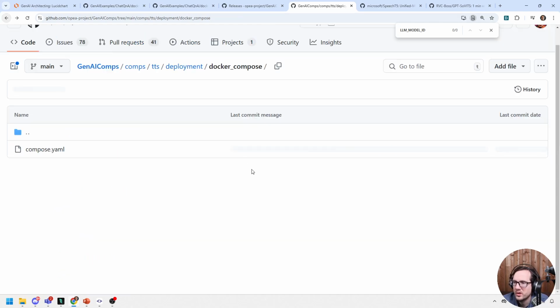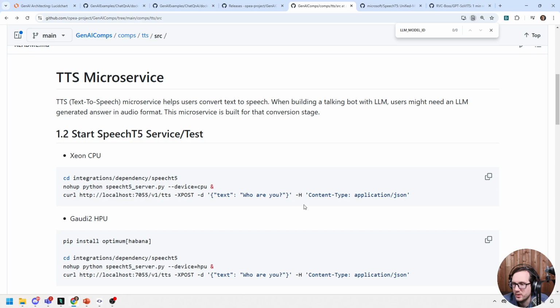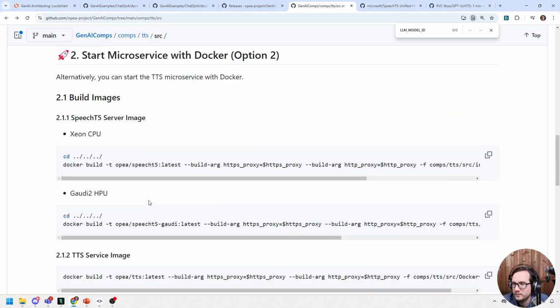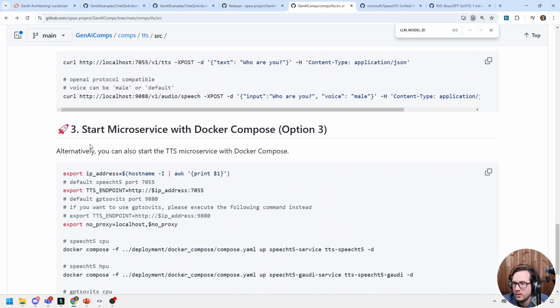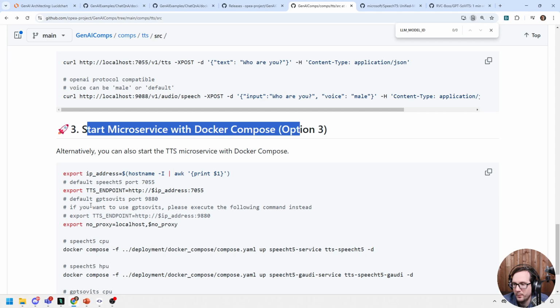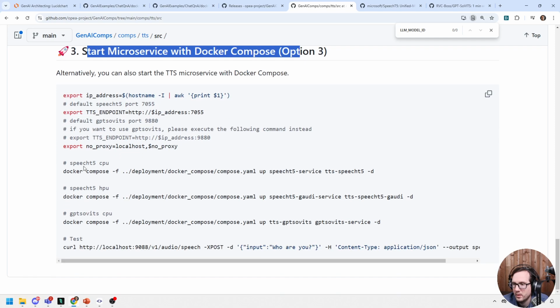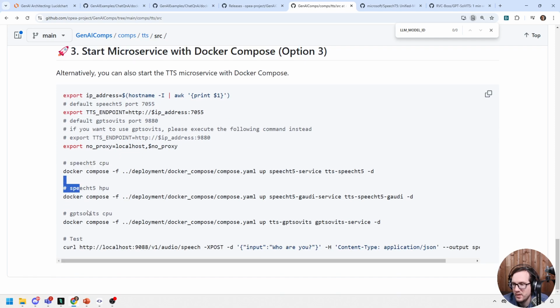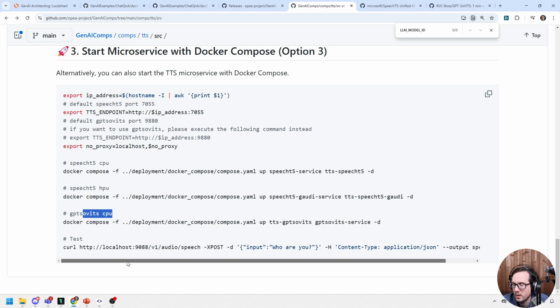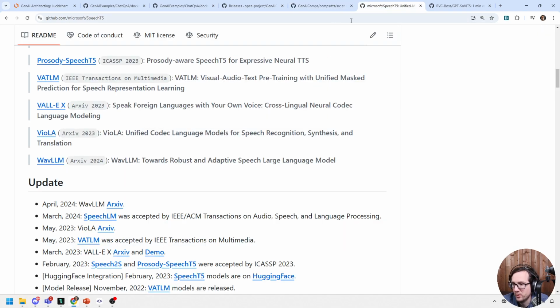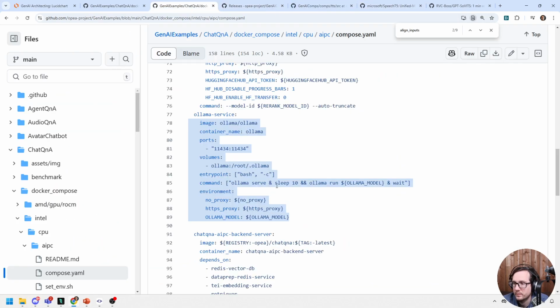Interesting. Let's go back here and take a look and see what we have as our options. Under here, SpeechT5 server. Start microservice for Docker Compose. And they show it. So they have this one, or this one. They have an example here of this endpoint. I guess we'll keep it real simple, and we'll try to run the first one here.